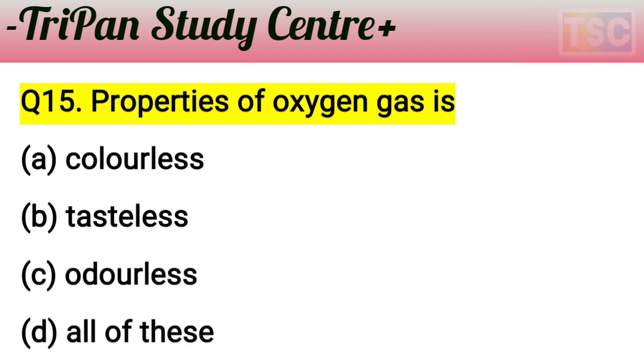Oxygen gas is tasteless. It means B is also true here. And oxygen gas is odorless. It means A, B, C are correct. The answer here is D, all of these. The question: properties of oxygen gas are colorless, tasteless, odorless. It means all of these. Option D is correct for this question. Let's see the next question here.